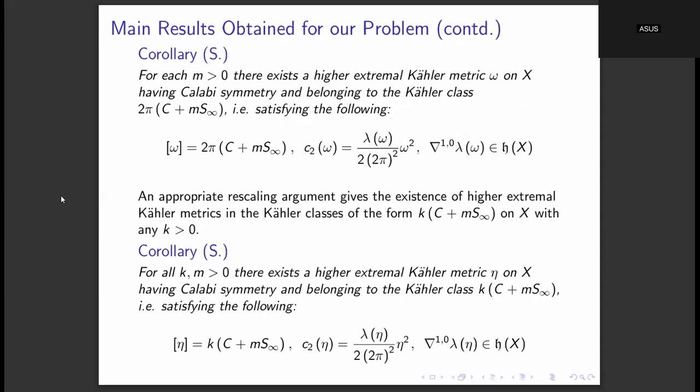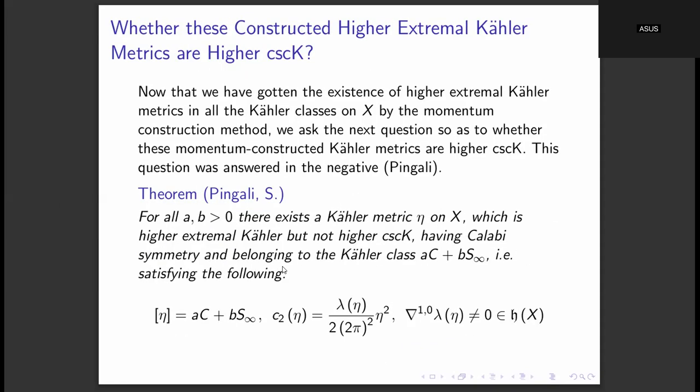But now if we combine our existence result with the result of Professor Pingali, we get that in every Kähler class of the minimal ruled surface, there exists a non-higher cscK higher extremal Kähler metric, which is constructed by this Calabi symmetry method, and which belongs to that Kähler class. So okay, this is then the final result that we have, that we have constructed higher extremal Kähler metrics which are not higher cscK in every Kähler class of the minimal ruled surface.